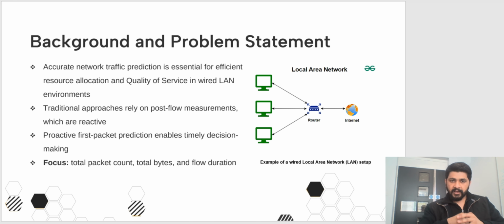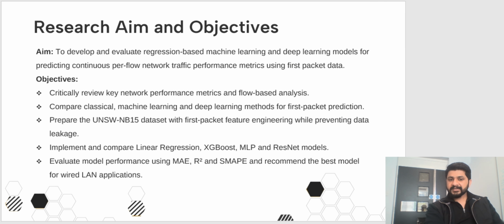So in this project, I introduce a proactive approach where we make predictions using only the first packet of a network flow. The three key metrics I focus on are total packet counts, total bytes, and flow durations. Here is a simple local area network setup. Now, research aim and objectives.